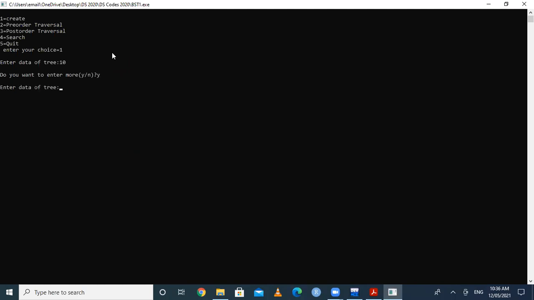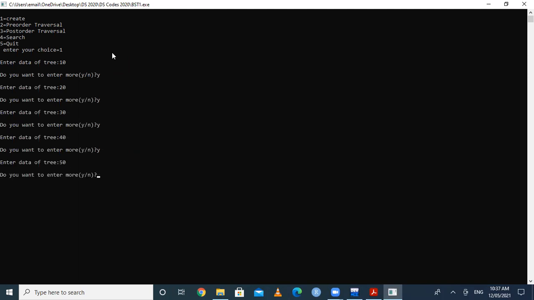Y means yes. Then it again asks to enter data of a tree. Suppose I enter 20. Again it asks whether I want to enter any more data, and I go for Y. Again it asks for data; suppose it is 30, and again Y. Suppose it is 40, and again Y. Suppose it is 50. But after that, I don't want to enter any more data. The data present in the tree is 10, 20, 30, 40, and 50. So instead of yes, I am selecting N. N means no.